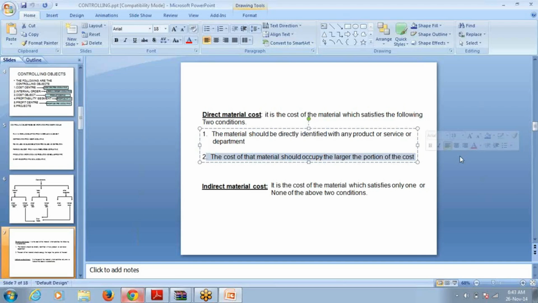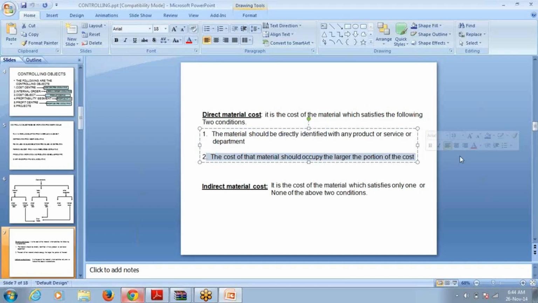Now coming to nuts and bolts. By just counting, we can say how many nuts and bolts we have used. We have used 20 nuts, let us say. So the first condition is satisfied. Now, what will be the portion of the cost of the nuts and bolts when you compare it to the total cost of the product, $100? Hardly $2.